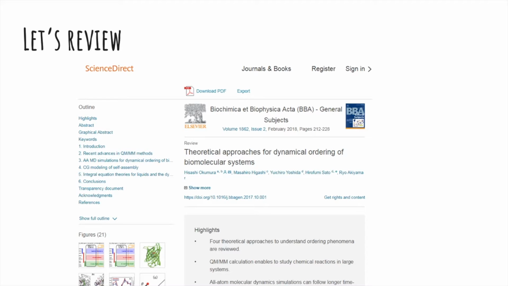And how about this one? If you look on the outline side, since this has no materials and methods section or results and discussion section, this is a secondary source article. You are now familiar with primary, secondary, and tertiary sources in the natural resources and sciences field. Good luck with your research.